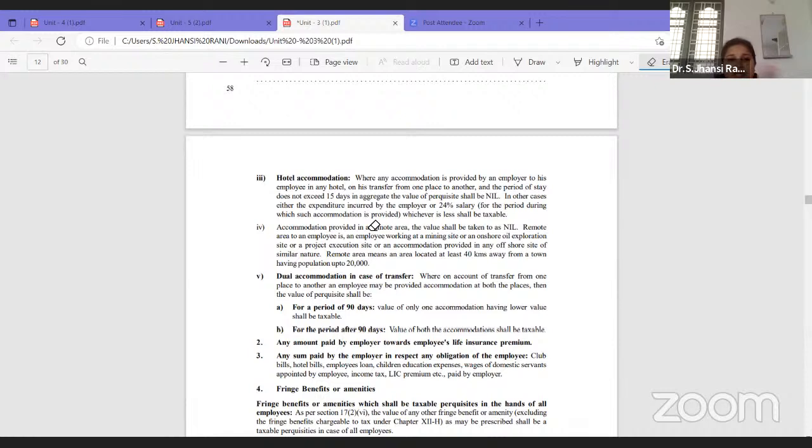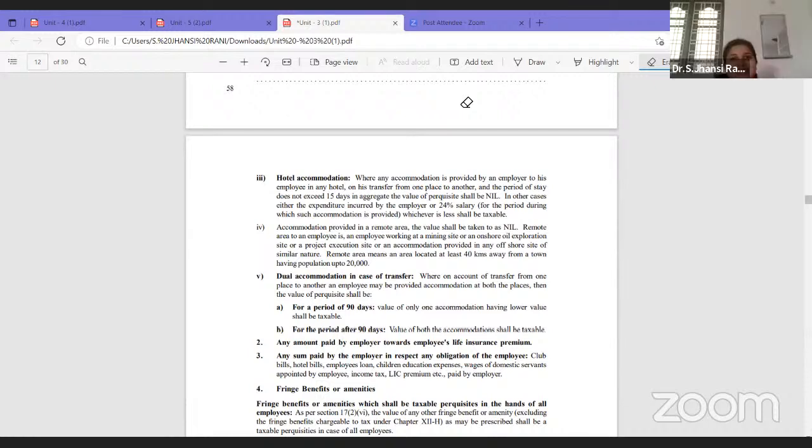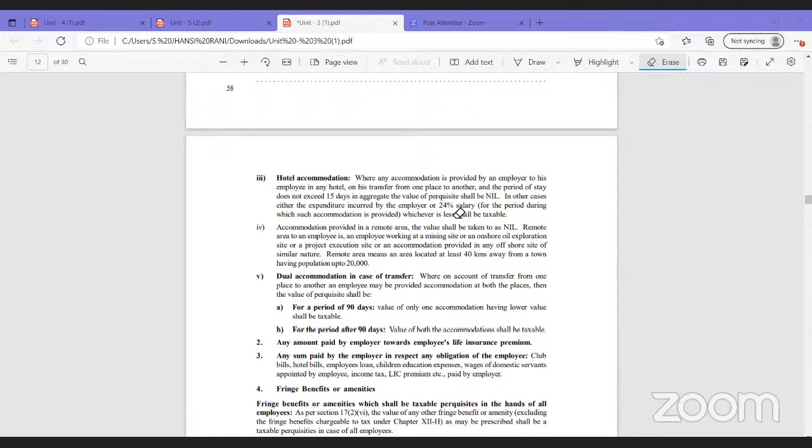Or whatever expenditure is incurred. For example, for 30 days it was 1 lakh rupees in a very good hotel. It was 1 lakh rupees. Or 24% of salary. Out of these two, whichever is less. 1 lakh rupees, whatever the amount spent, or 24% of salary, which is 2 lakhs, for example. So out of these two, whichever is least, 1 lakh, that is exempt. The remaining will be taxable.